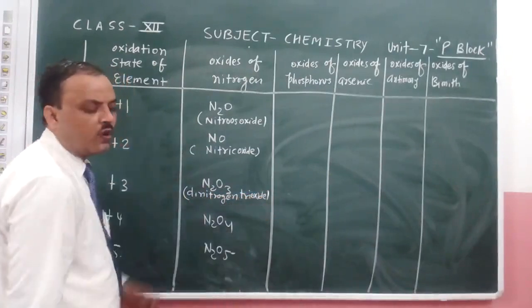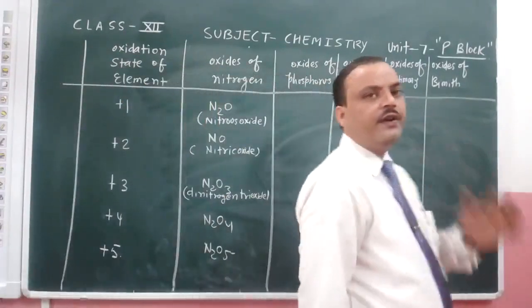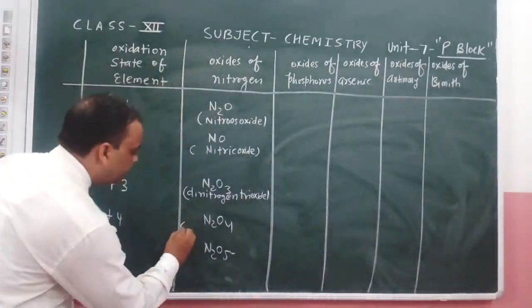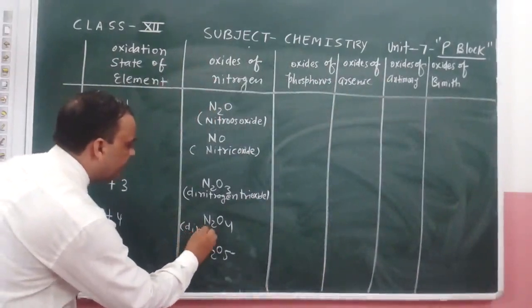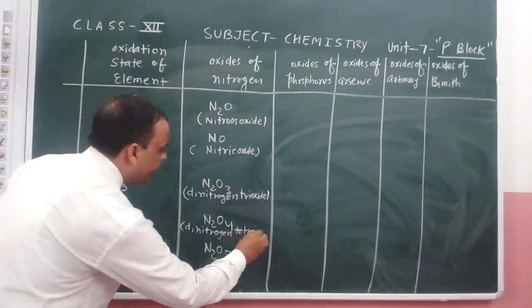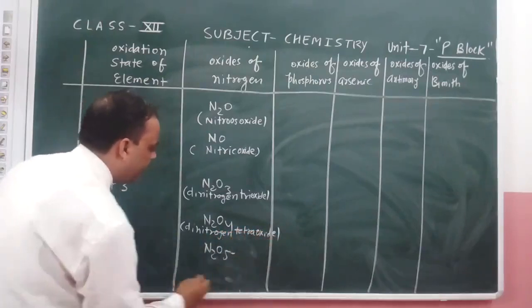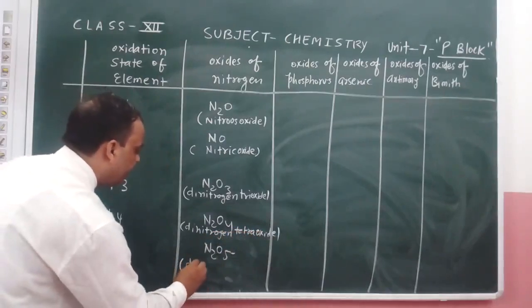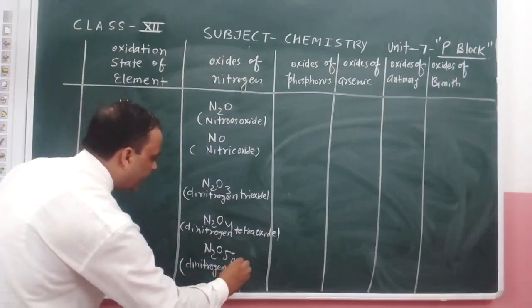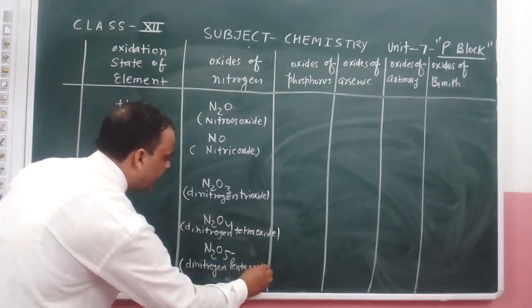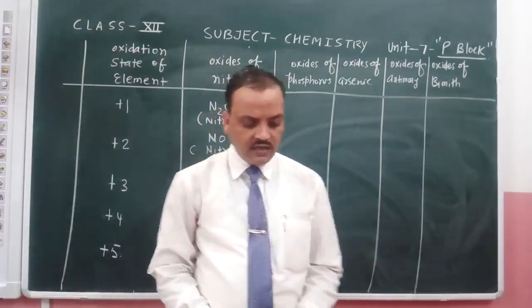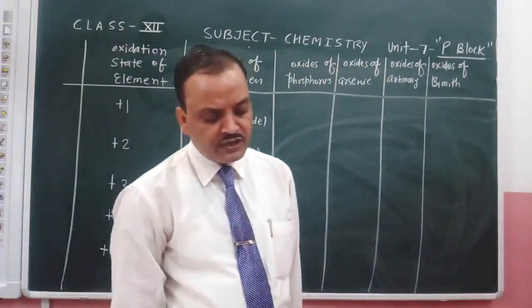N2O4 is dinitrogen tetraoxide. N2O5 is dinitrogen pentaoxide. That is how we have the oxides of nitrogen.